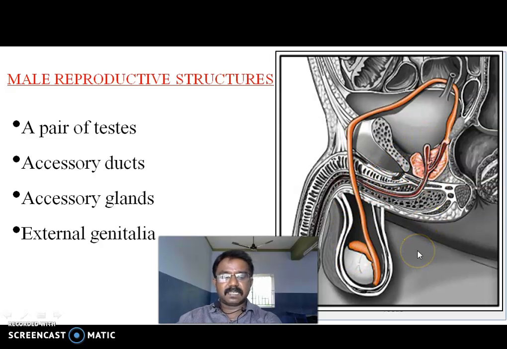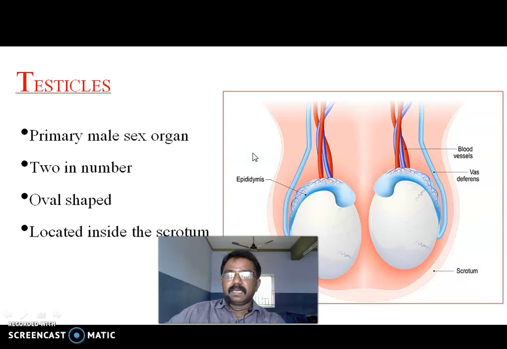The accessory glands are present in males. Next one is the testes, the primary male sex organ. Testes are called the primary male sex organ. The number of testes is 2. The shape of the testis is oval, and they are located inside the scrotum.